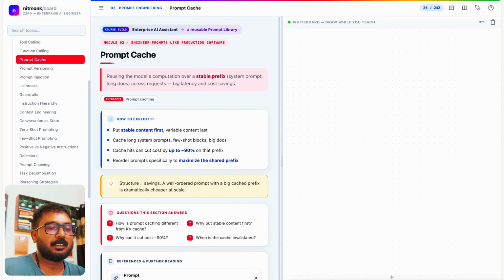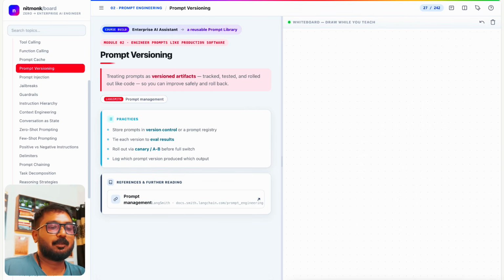Now let's look at prompt versioning. Prompt versioning is at the production level, where you have to store multiple prompts. Let's say there could be a dev prompt, there could be a staging prompt, right?